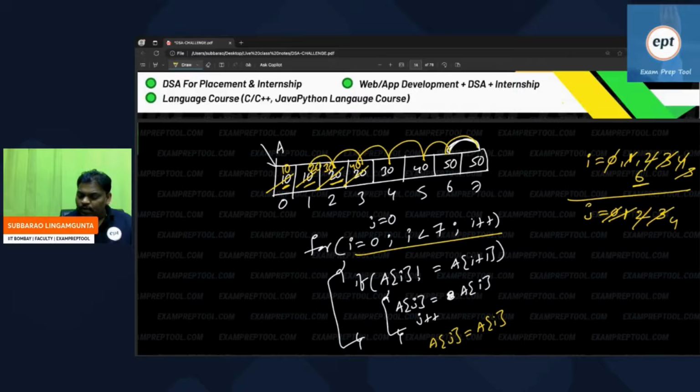Sixth one failed, no change. Am I right or not? Sixth one failed, no change. You will come out. i value became 7. So A of 4 is equal to A of 7, so 50 will be stored lastly.